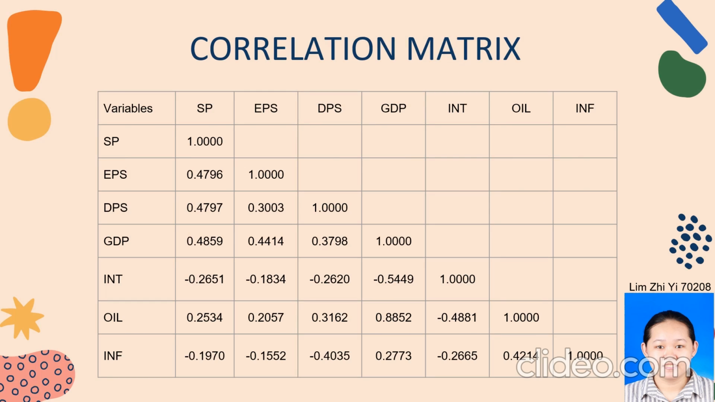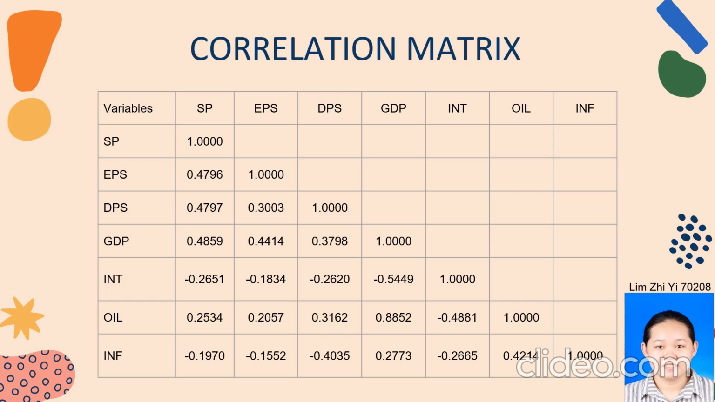Next is the correlation matrix. The results show earning per share, dividend per share, GDP, and oil price are positively correlated with stock price, while interest rate and inflation are negatively correlated with stock price. This result implies that when earning per share, dividend per share, GDP, and oil price increase, stock price increases as well. But when interest rate and inflation increase, stock price decreases.